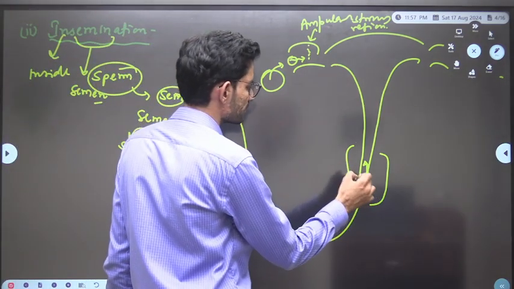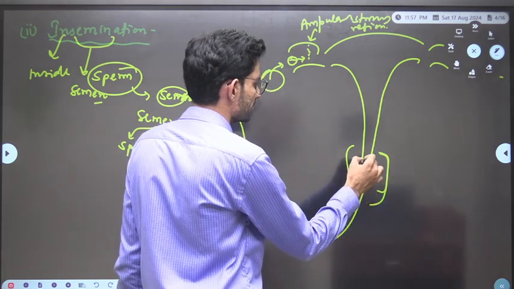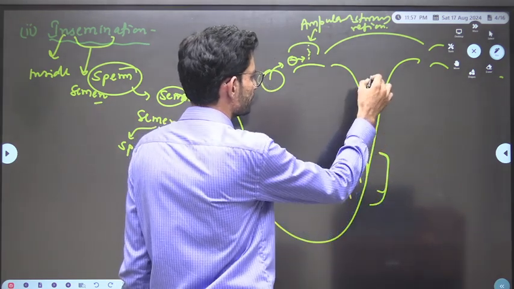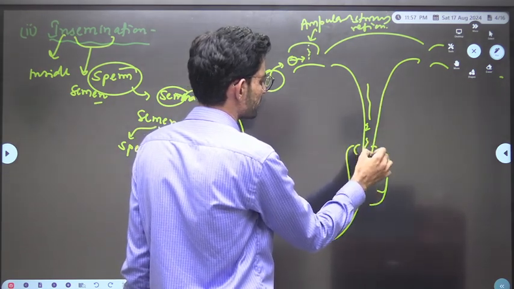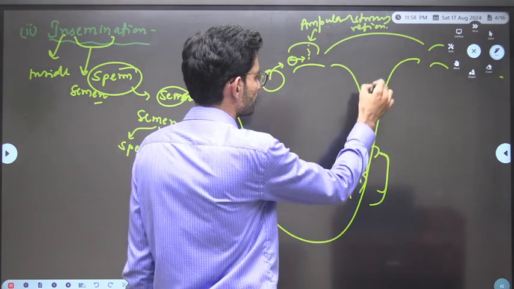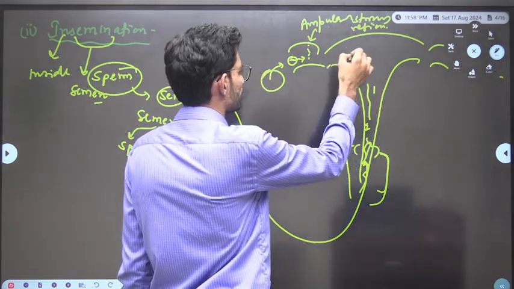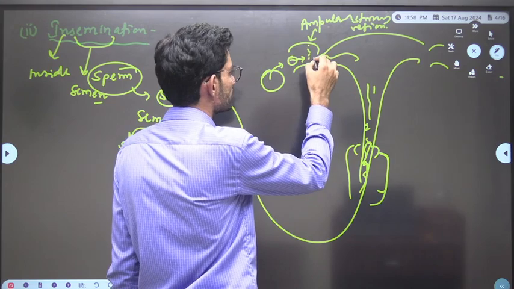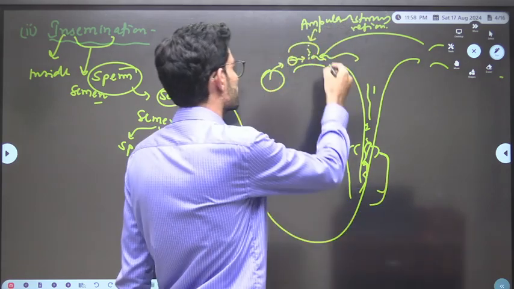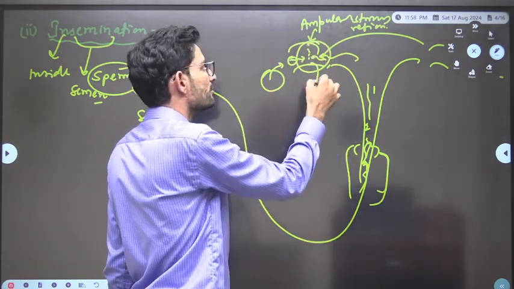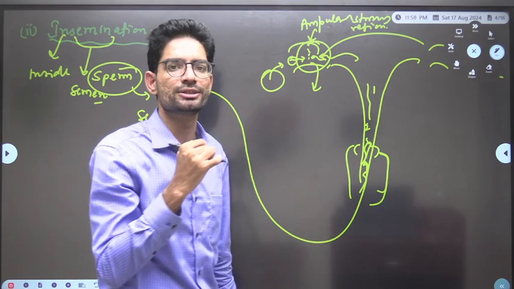Through the female genital tract, from the vagina, the next region is the cervical canal, then the uterus, and from the uterus to the fallopian tube. These two gametes get fertilized here at the ampullary isthmic region of the fallopian tube.